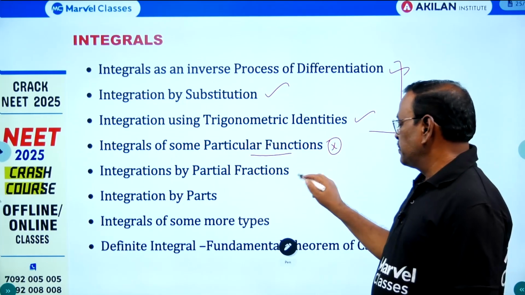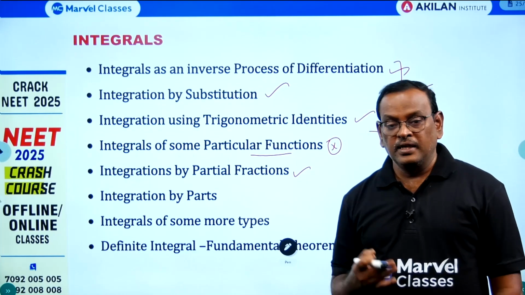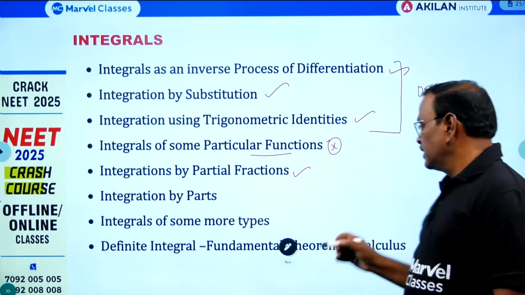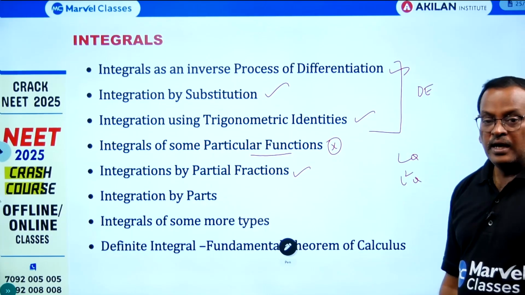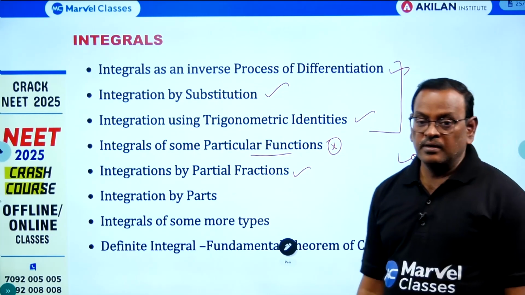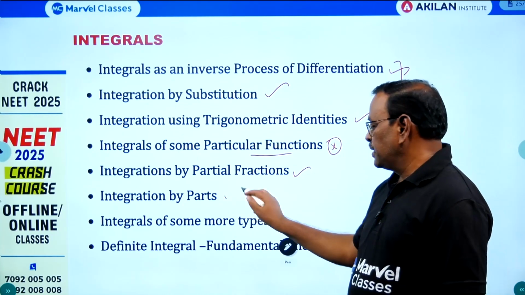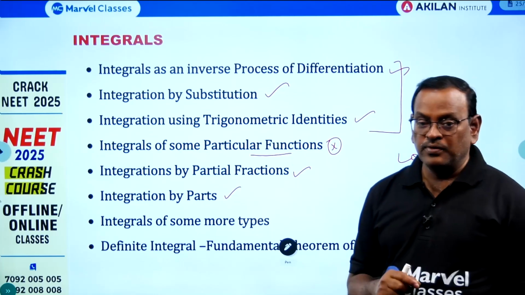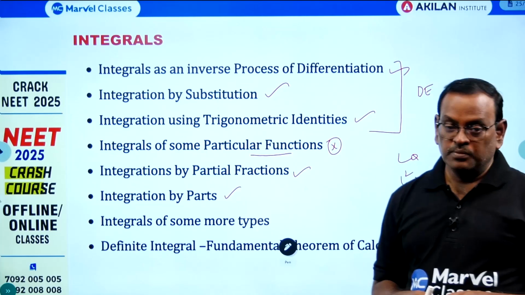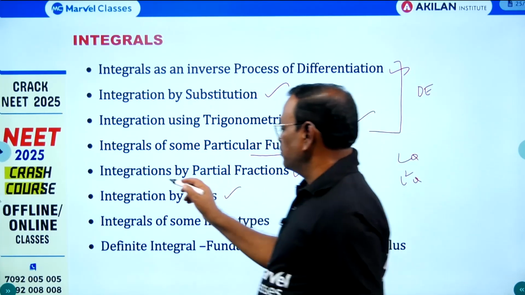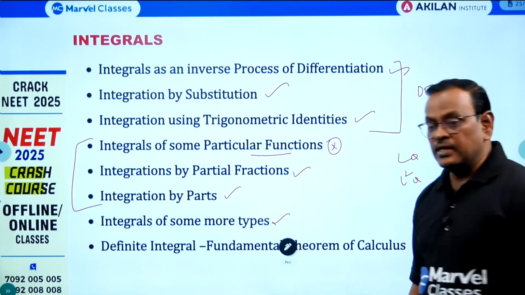And integration by partial fractions, around 6 types are there. 2 linear functions in the denominator, 3 linear functions in the denominator, and then linear into quadratic, linear square into quadratic, like that. And substitution method, only even powers in substitution method. And the last, integration by parts, either with 1 function or 2 functions, or substitution method, or splitting into 2 terms. So these 3 are the most important exercises in the indefinite integral section, and this is a very simple type.